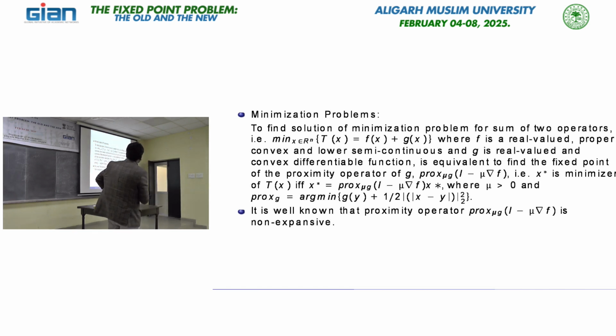To find the minimizer of this, it is the same as finding the fixed point of the proximity operator. So this is the proximity operator, and a fixed point of this operator is the same as the minimizer, the minimum value, of this function. That is why this problem is very important.